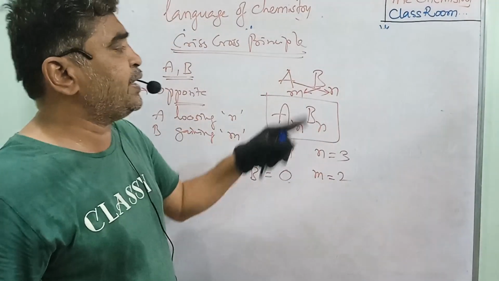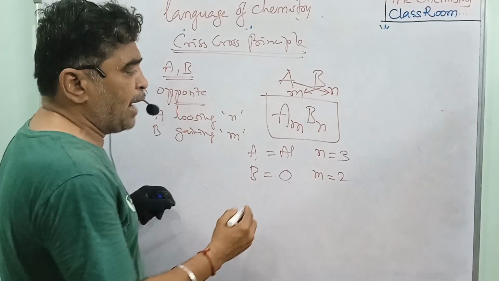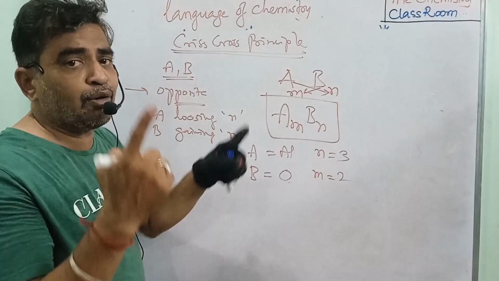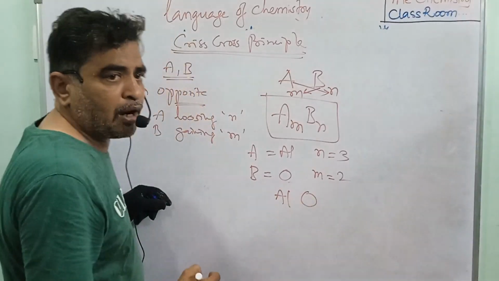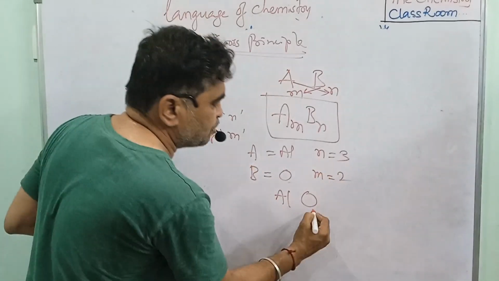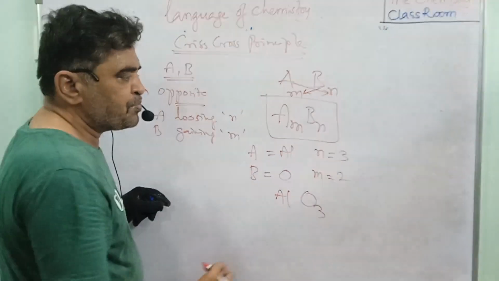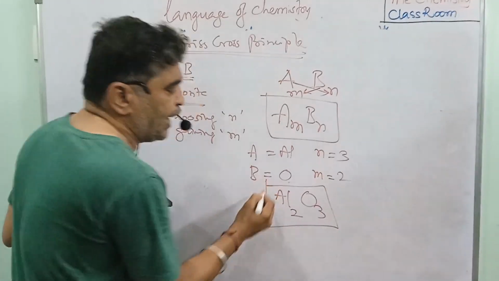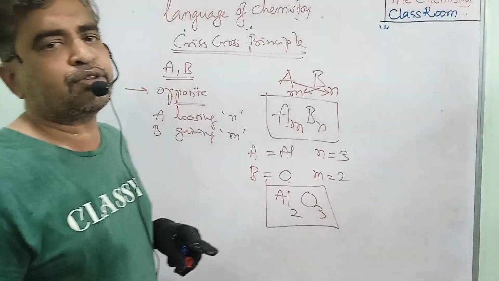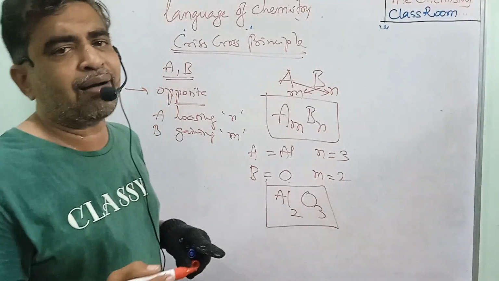Now I am applying it in A_M B_N. I am crossing the valencies between the atoms. Here, with aluminium and oxygen, I am writing the compound. The aluminium valency is multiplied with oxygen, and the oxygen valency is multiplied with aluminium. So what are you getting? Al2O3. It is the formula for aluminium oxide.